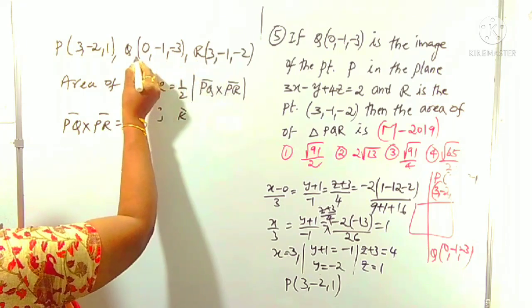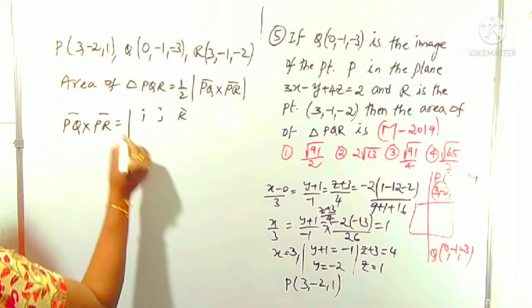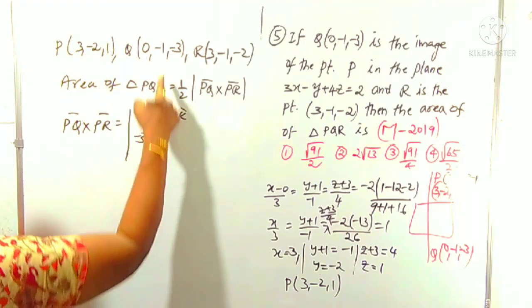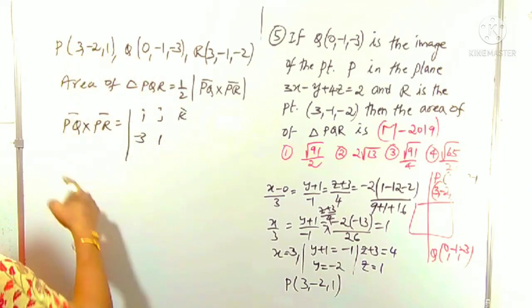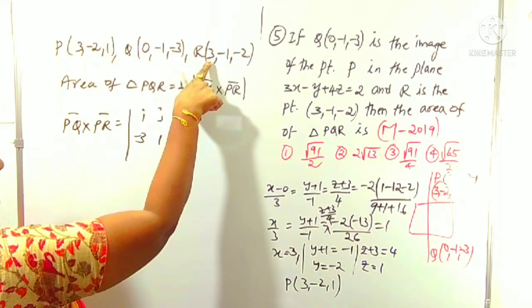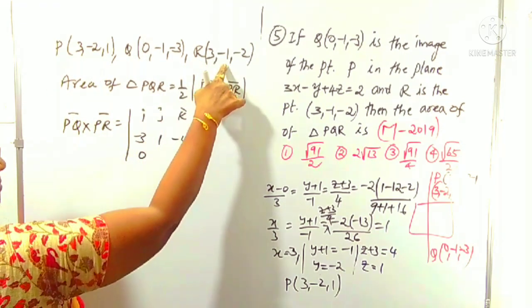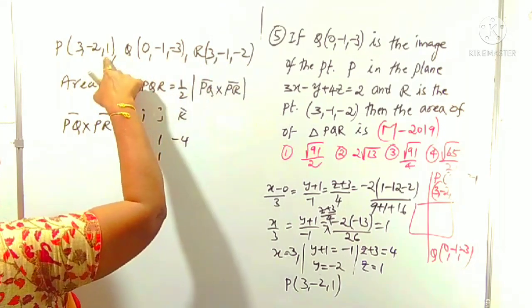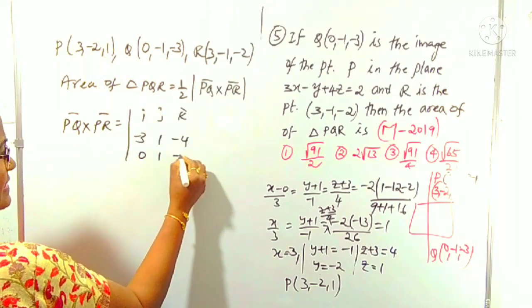PQ means Q minus P. Q minus P means 0 minus 3 is minus 3, minus 1 plus 2 is 1, minus 3 minus 1 is minus 4, right. Now PR: 3 minus 3 is 0, minus 1 plus 2 is 1, 1 minus 1... minus 2, 1 minus 3 is minus 3.